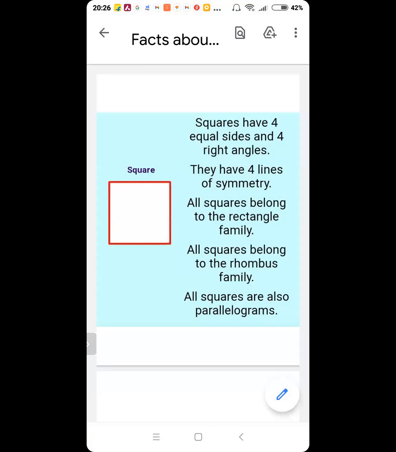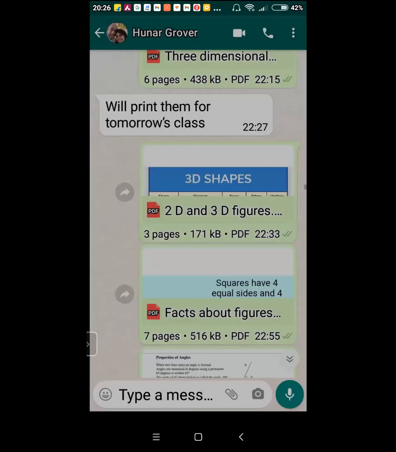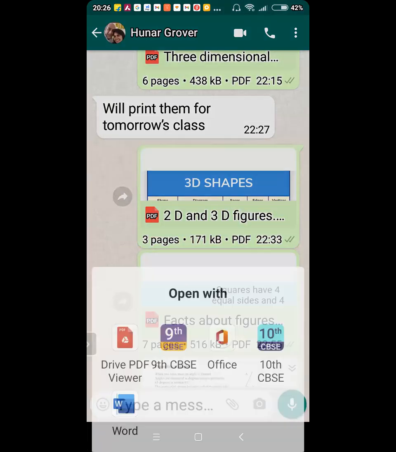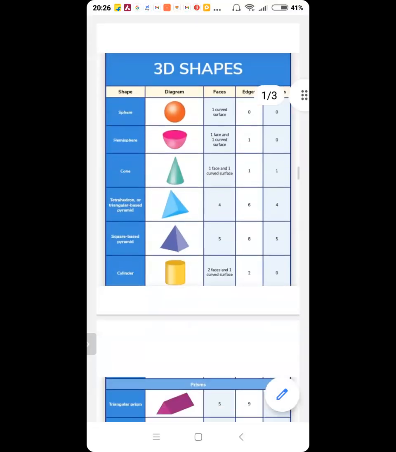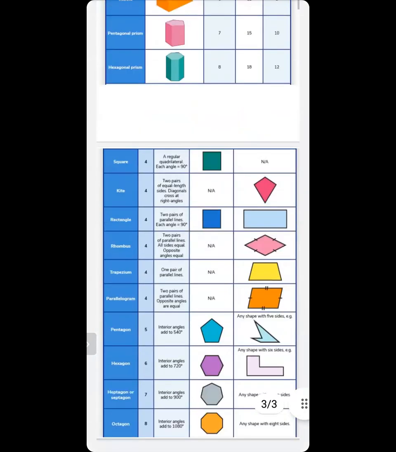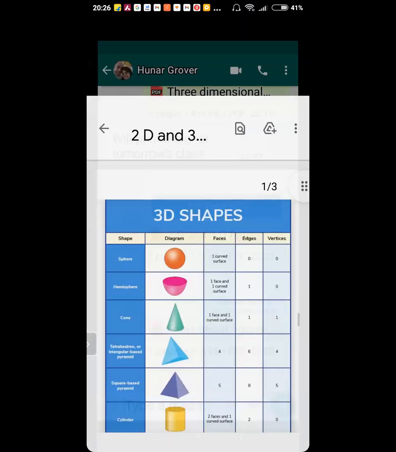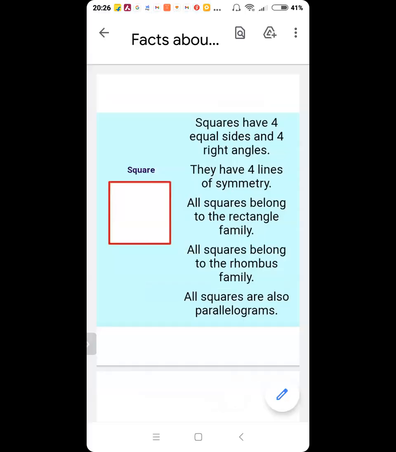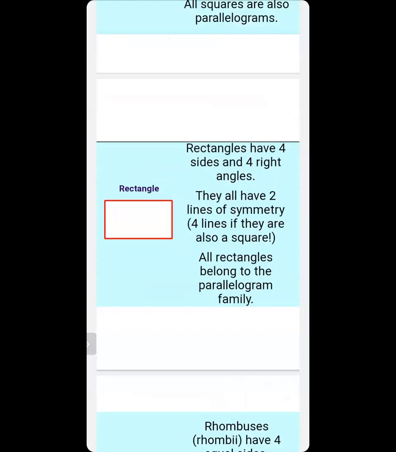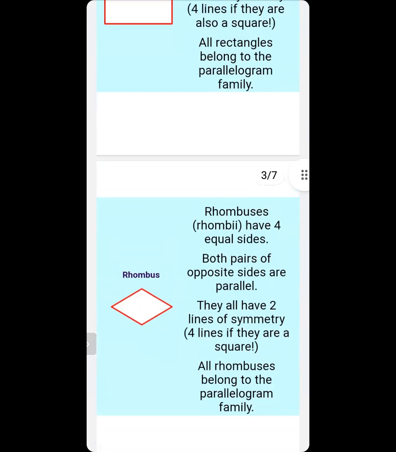Squares have 4 equal sides and 4 right angles. They have 4 lines of symmetry. All squares belong to the rectangle family. Don't read this, just the first 2 things. Okay. How many lines of symmetry? Facts about figures. Rectangles have 4 sides and 4 right angles. They all have 2 lines of symmetry. 4 lines if they are... No. Forget it. It's squares.